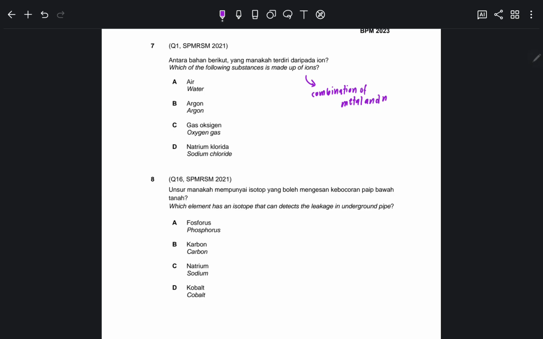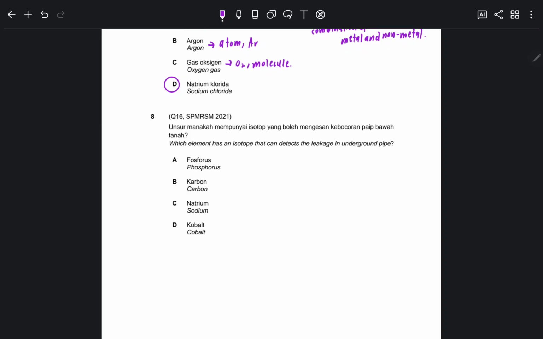Okay, metal and non-metal. So in that way, which one of these is a combination of metal? Okay, water is a molecule, so of course it's not an ion, because water is H2O. Okay, dua-dua is bukan logam, and argon is an atom. Okay, Ar, the symbol. Ada satu huruf besar, so atom. Gas oxygen O2, so this is a molecule. So nak tak nak, sodium chloride ataupun natrium chloride is the correct answer.